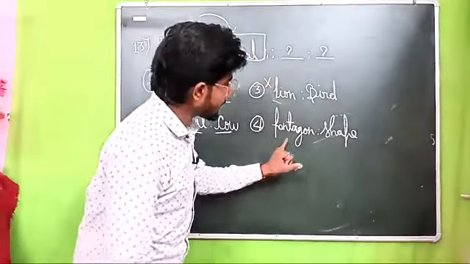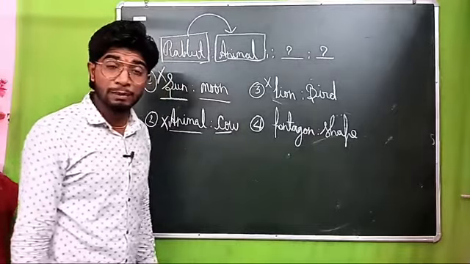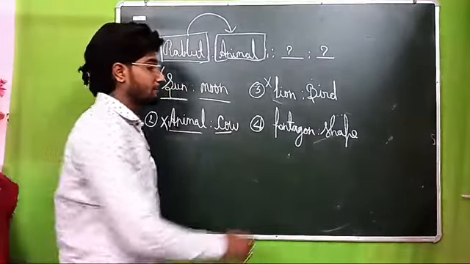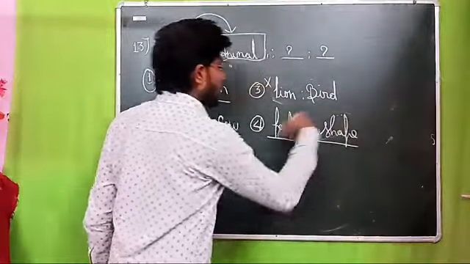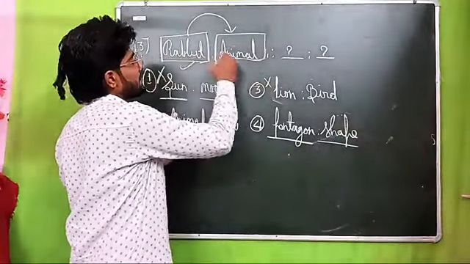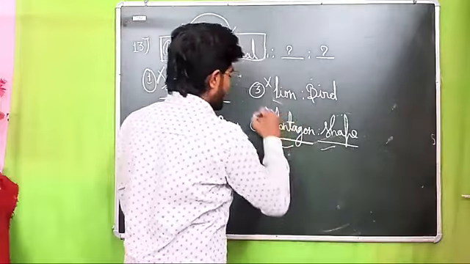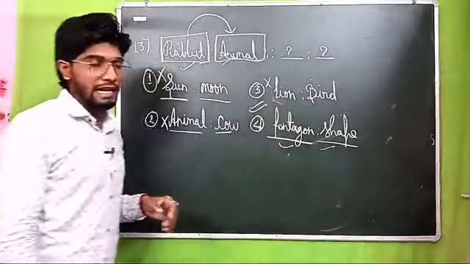Now here it says pentagon is a shape. Yes, pentagon is a shape. Right, pentagon is the name of a shape, and shape tells about the pentagon. As rabbit is an animal, as pentagon is a shape. So option number 4 will be the right option.